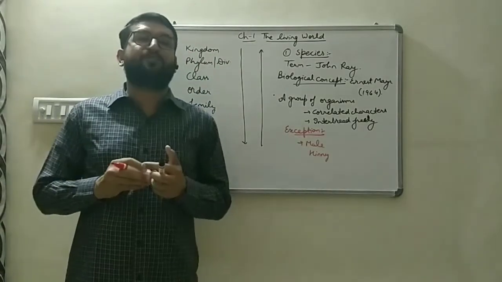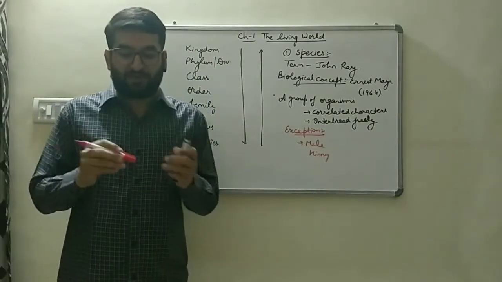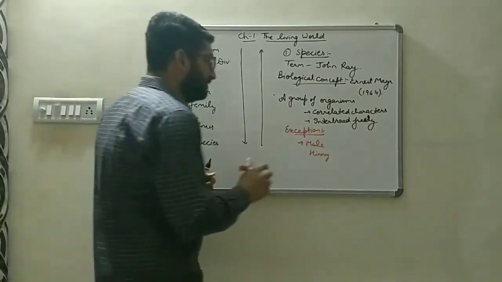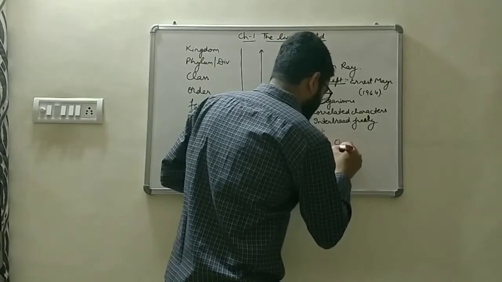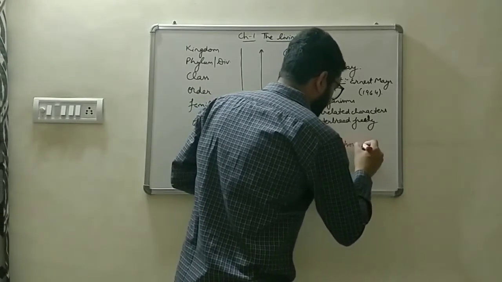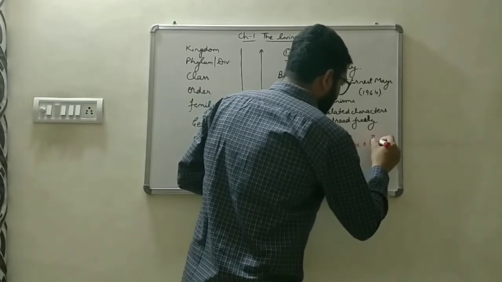Mule is basically produced by an interspecific cross. Mule is produced by a cross between a female horse and a male donkey.